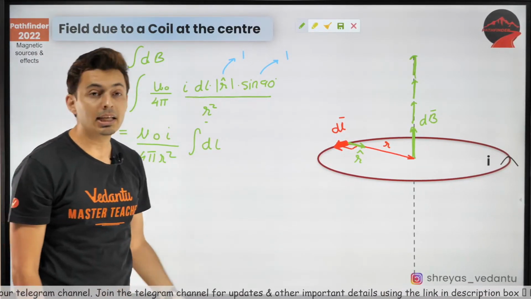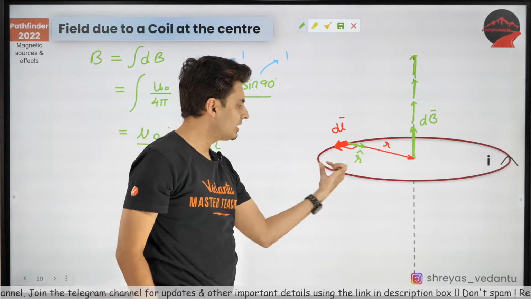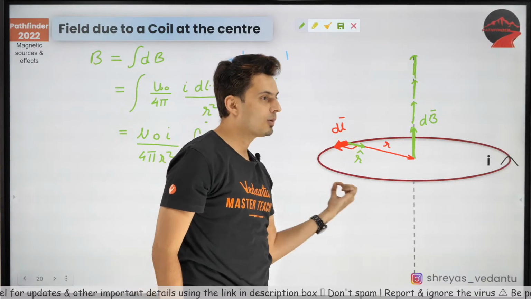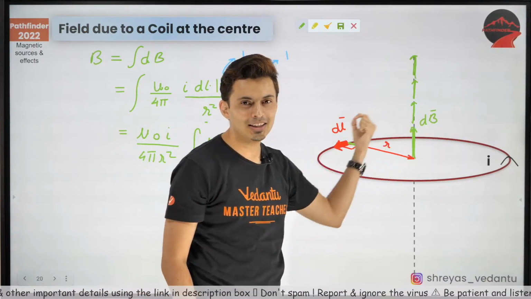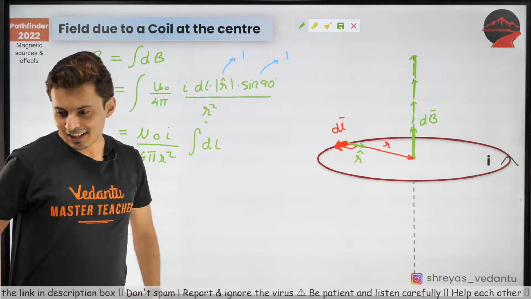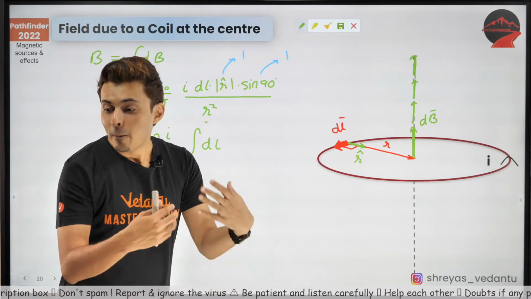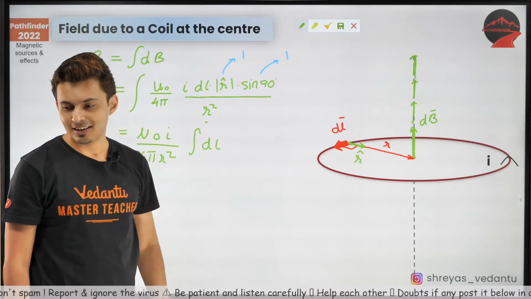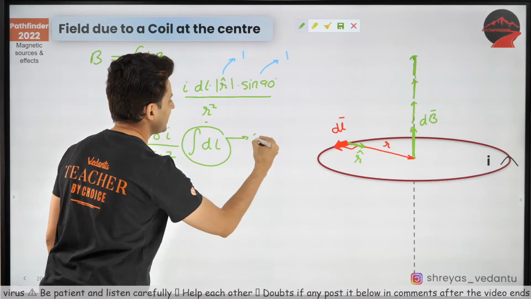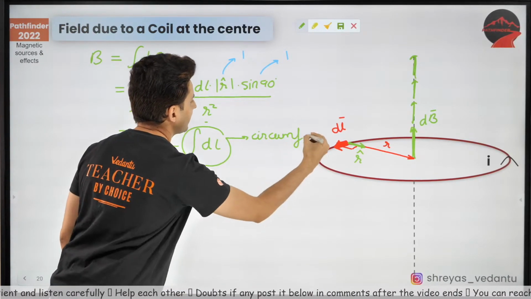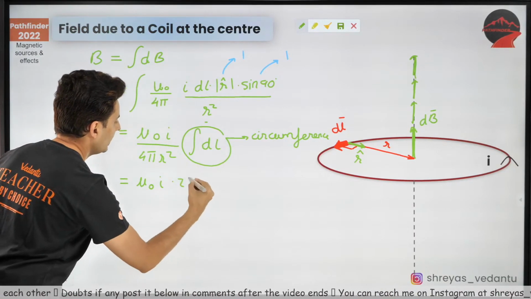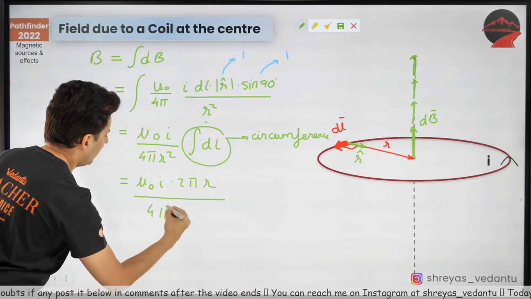Now what is dl? Integration. dl plus dl plus dl and so on. What will you get when you add all the dl's on that coil, guys? Let me know. Very good, HSR. 2 pi r square. No, 2 pi r. Yes, only 2 pi r. Correct. This is going to be your circumference. So that means you will get mu naught I 2 pi r divided by 4 pi r square.